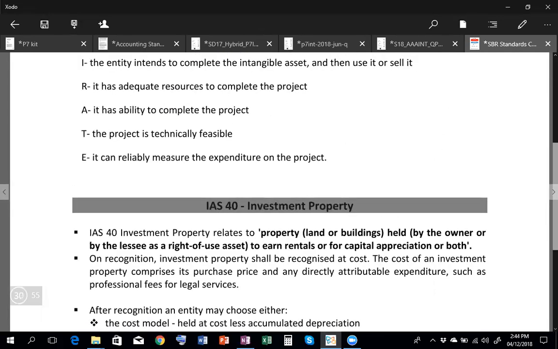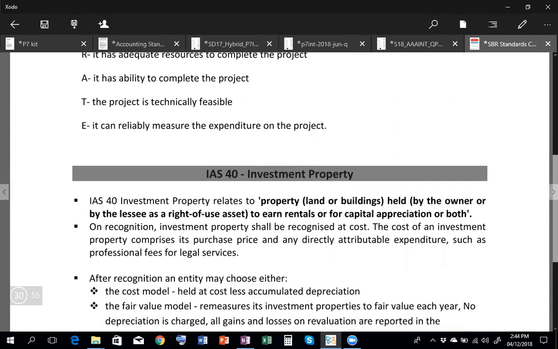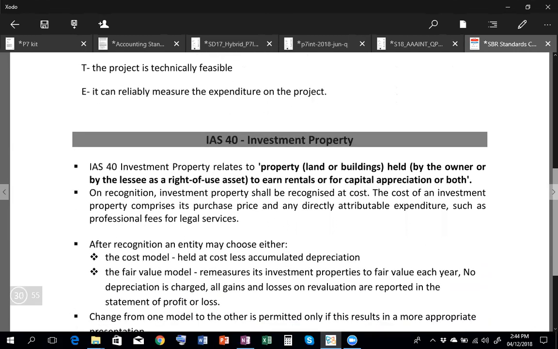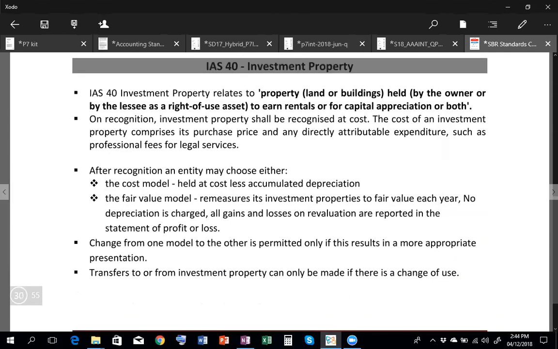And then intangible assets which have a definite life should be amortized, and intangible assets having an indefinite life should be impairment tested. Training costs should not be capitalized, and internally generated assets should not be capitalized. Then you have another less important standard, investment property, but it can be tested in the classification. When you have a tangible non-current asset held for capital appreciation or to earn rentals or both, then that should be recorded under IAS 40.